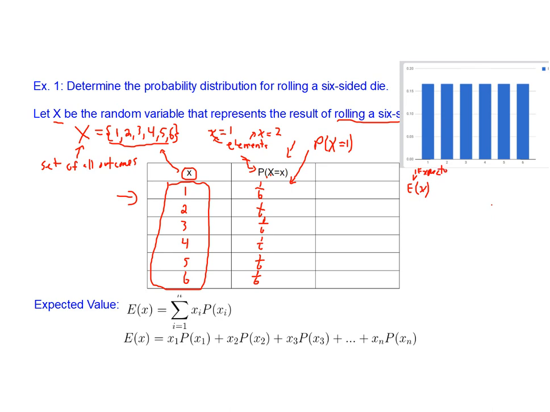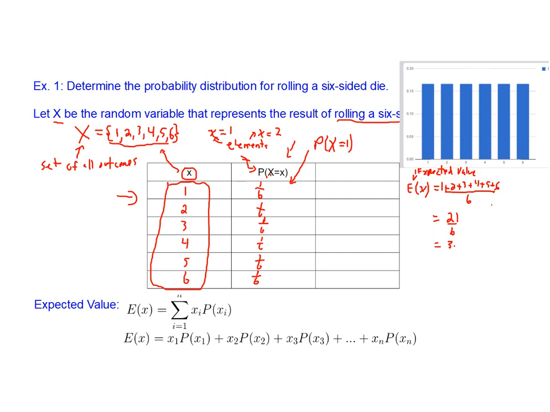The expected value in this case would be 1 plus 2 plus 3 plus 4 plus 5 plus 6, and then we would divide that all by 6. When we add all of those up, we get a total of 21 divided by 6, which equals 3.5.